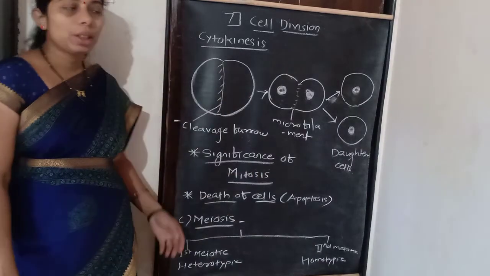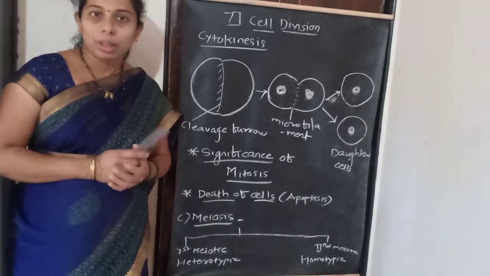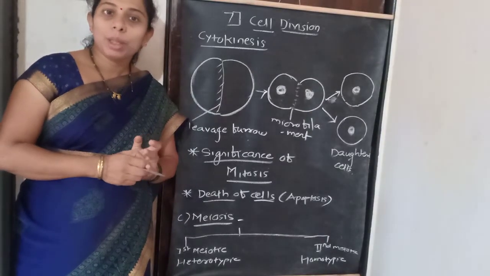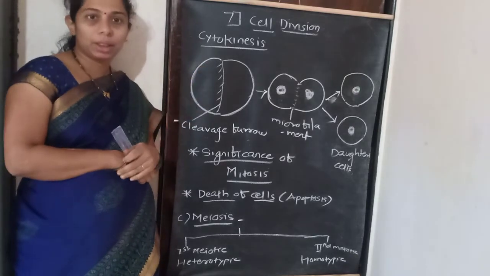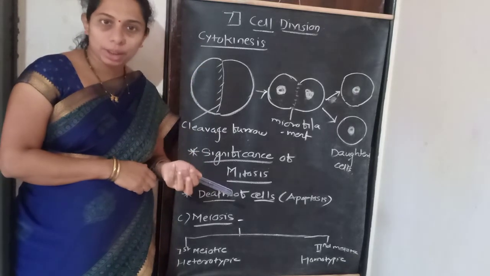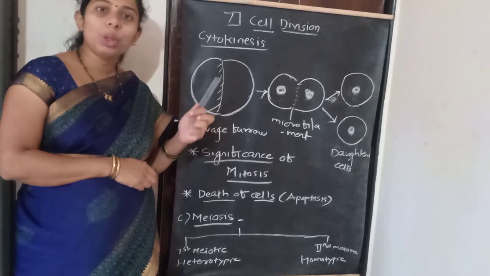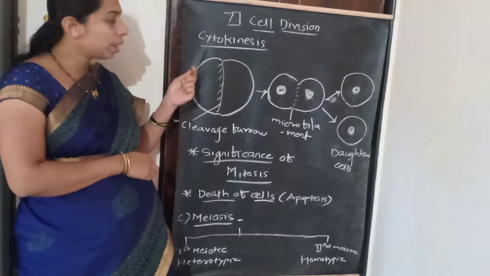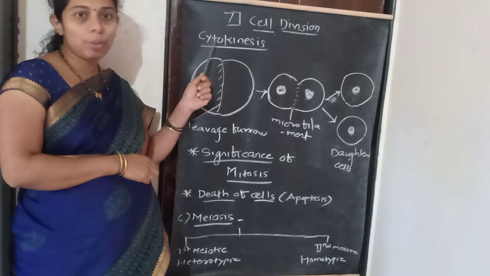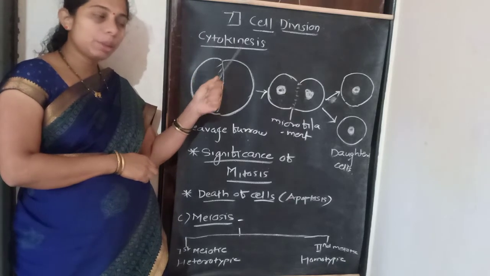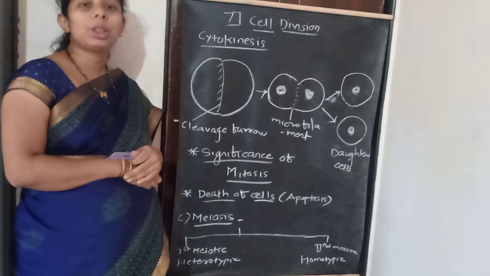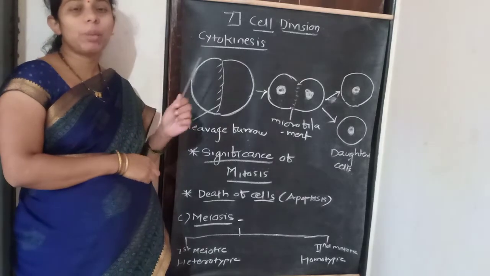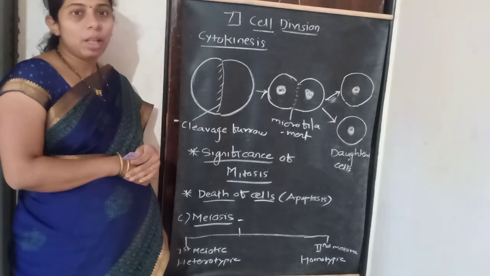Good morning, students. So here is the remaining part of chapter number 7, cell division. So here is cytokinesis. We studied karyokinesis. Karyokinesis means division of the nucleus, and cytokinesis means division of the cytoplasm. Cyto means cytoplasm and kinesis means division. So cytokinesis means division of the cytoplasm, which can be found mostly in the animal cell, because